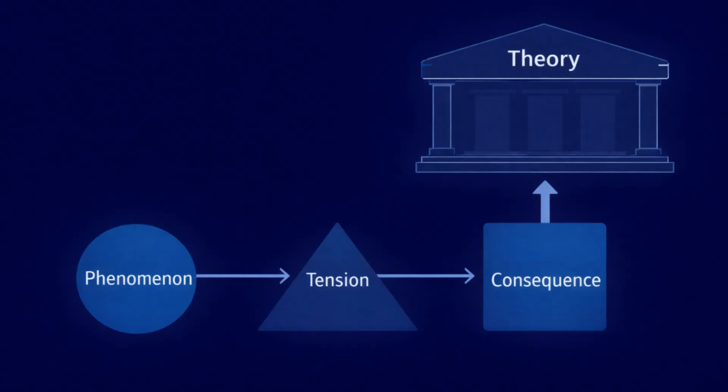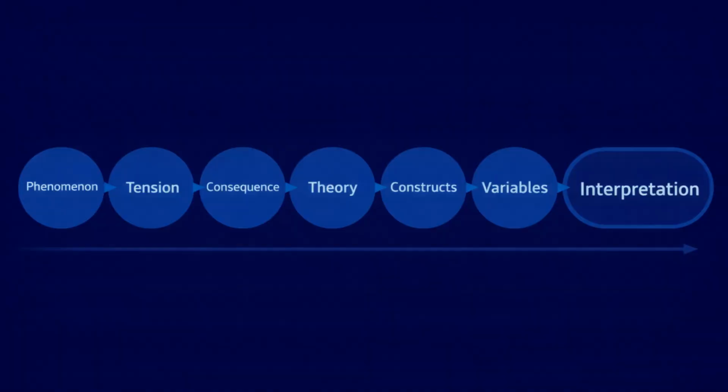Theoretical frameworks should not be added to a study as a requirement to satisfy structure. They should emerge from the logic of the problem itself. When phenomenon, tension, and consequence are clearly articulated, the pathway to theory becomes visible and defensible. To make that pathway explicit, it is necessary to walk through the complete alignment chain.